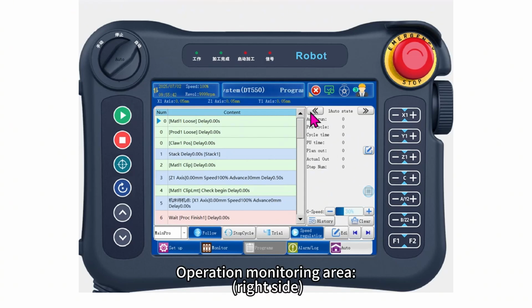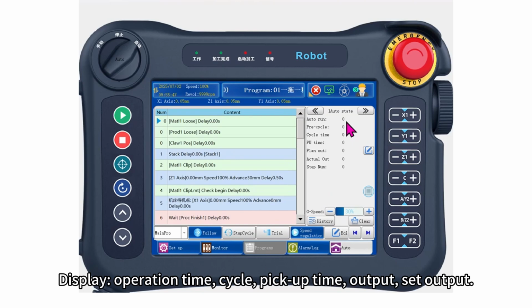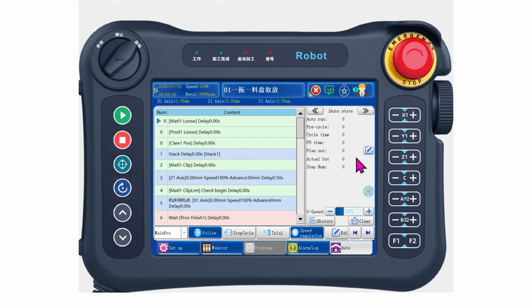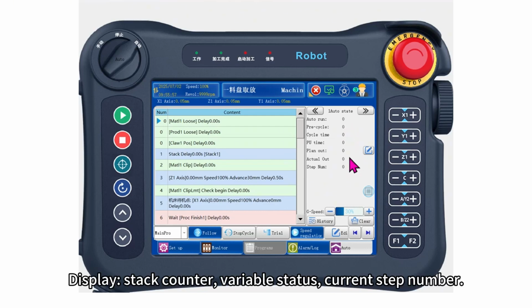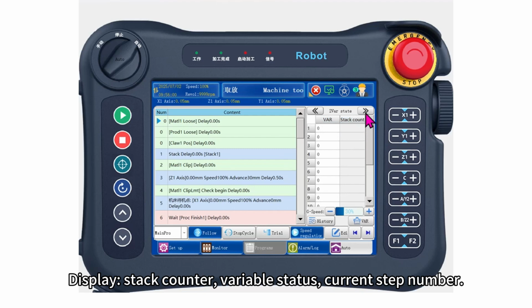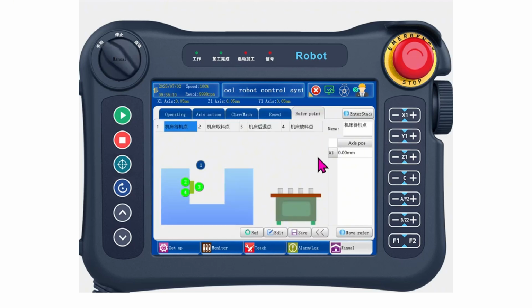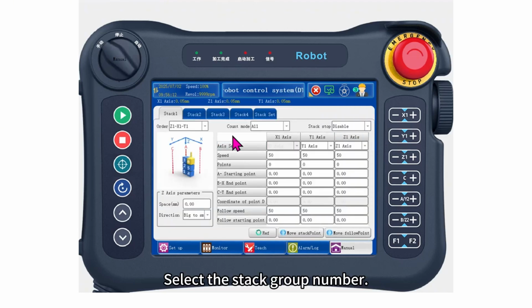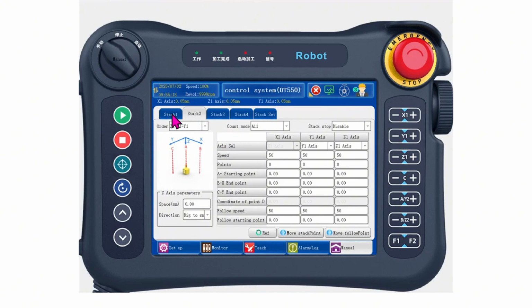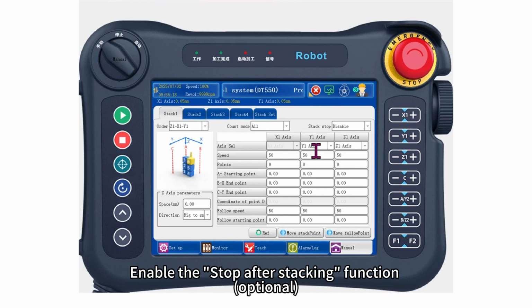Operation monitoring area, right side. Display, operation time, cycle, pickup time, output, set output. Display, stack counter, variable status, current step number. Stack management. Select the stack group number. Enable the stop after stacking function, optional.